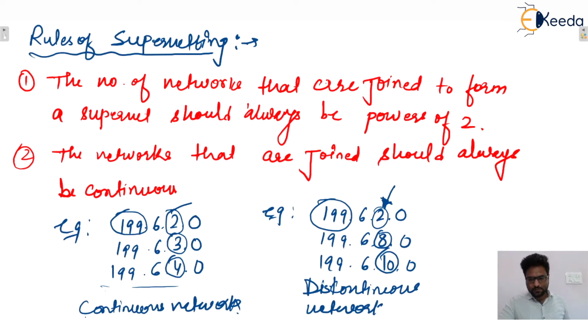Discontinuous networks, isn't it? So the networks that are joined will always be continuous.